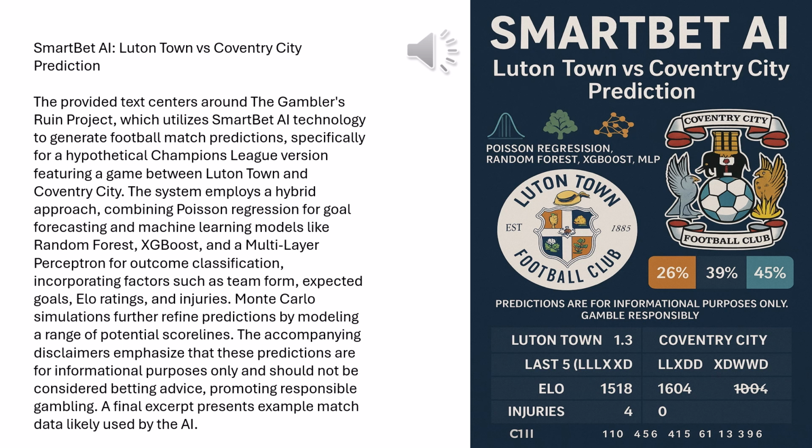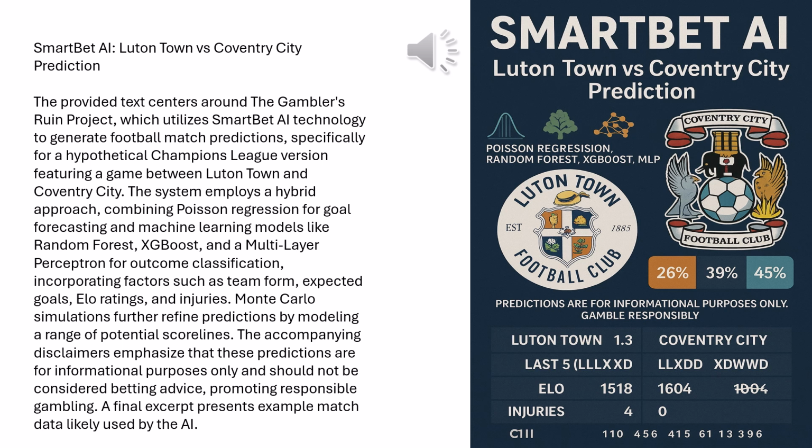Right. But then they layer on machine learning classifiers. Think random forest, which is like lots of little decision trees pooling opinions. Sort of, yeah. And then gradient boosting, or XGBoost, which learns sequentially, improving as it goes. And also a multi-layer perceptron, which is a type of neural network. Wow, so multiple angles on the prediction using ML.